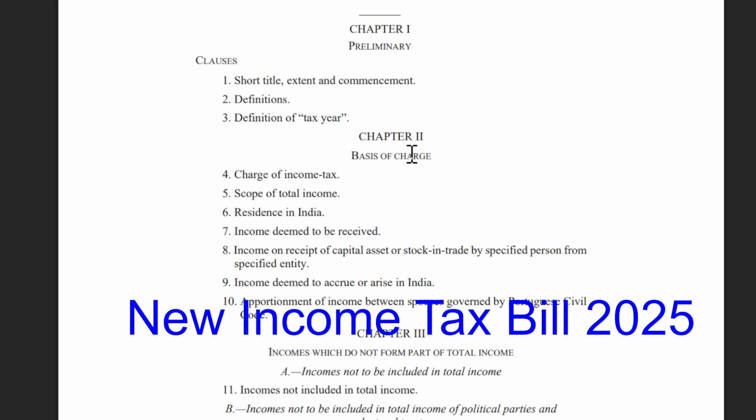The first one is Chapter 1, Section 1, short title, extent and commencement. Section 2, Definitions. Section 3, Definition of tax years.